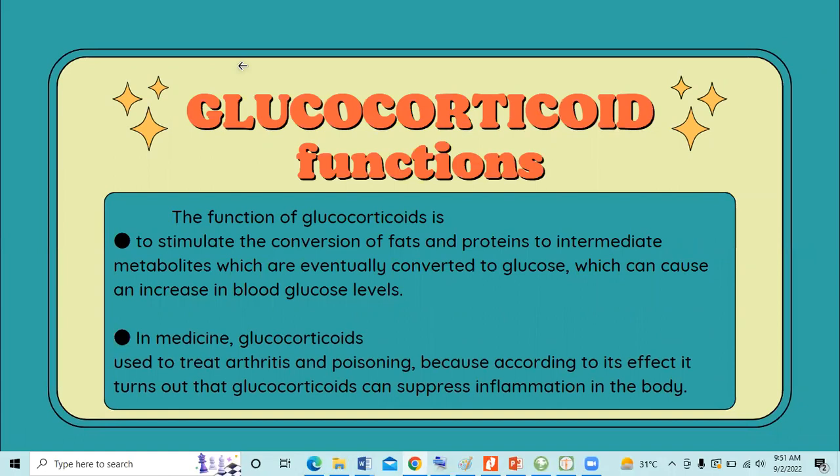Glucocorticoid function. The function of glucocorticoid is to stimulate the conversion of fats and protein to intermediate metabolites, which are eventually converted to glucose. Secondly, in medicine, glucocorticoid is used to treat arthritis and poisoning because, according to its effect, it turned out glucocorticoid can suppress inflammation in the body.